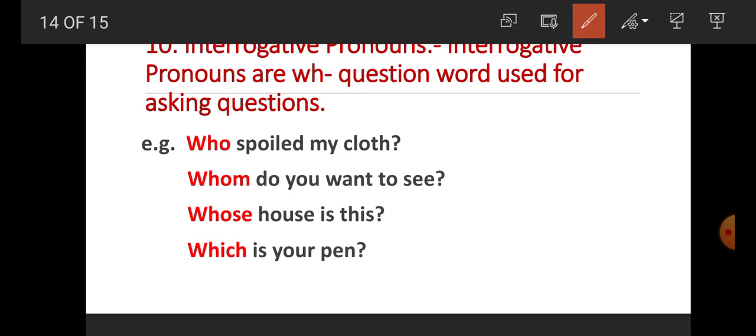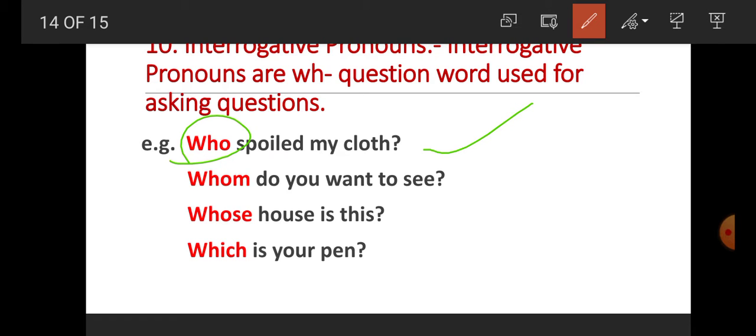So here, student, these are the WH question words that are used for asking questions. For example, student, who spoiled my cloth? So here who is what? Who is the question word, and here the interrogative pronoun is used for asking a question.